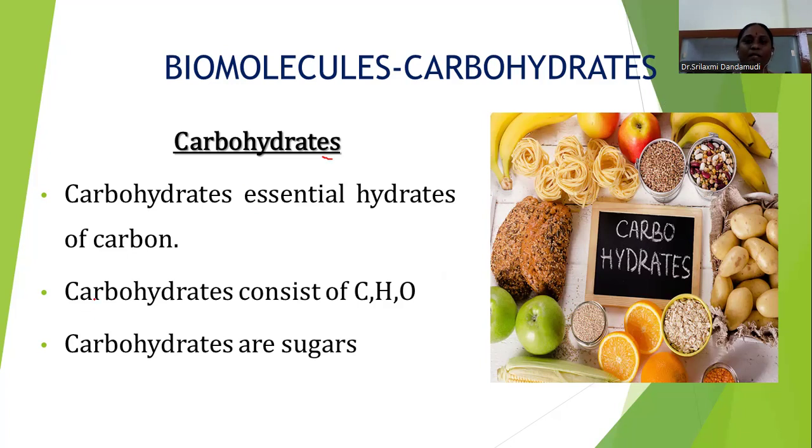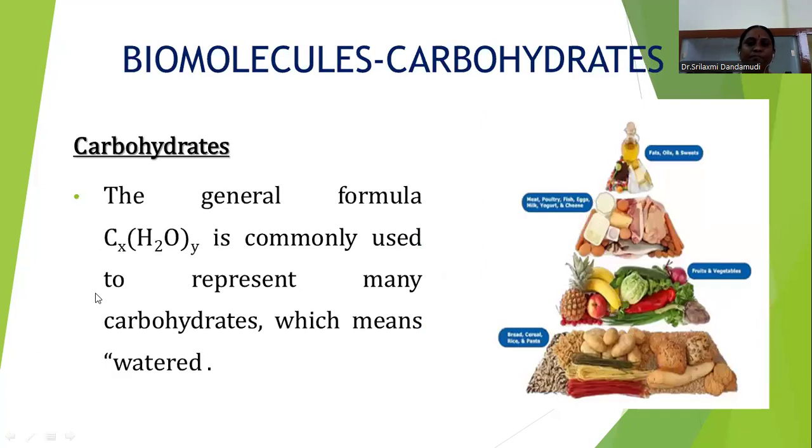These carbohydrates are sugars. The general formula of the carbohydrates is Cx(H2O)y. So this is the general formula of the carbohydrates. They are hydrates of carbon, and they are also called saccharides.